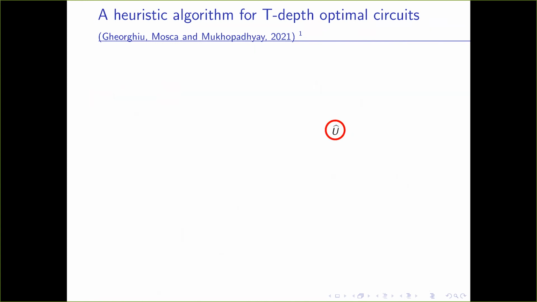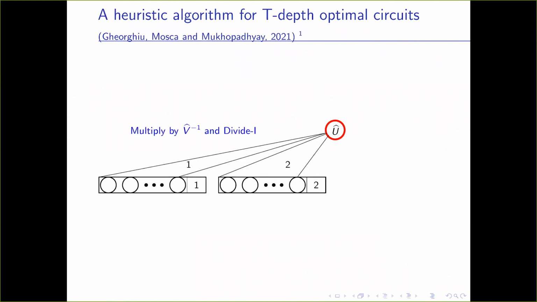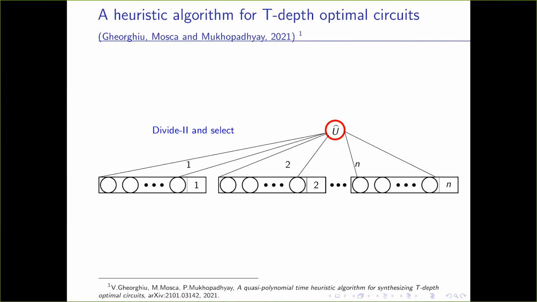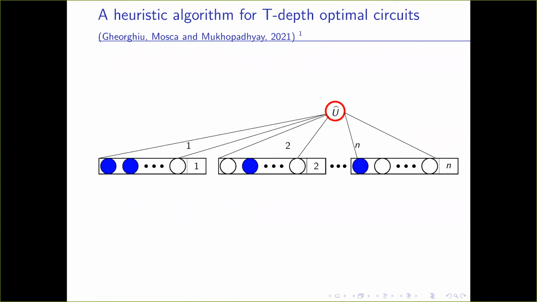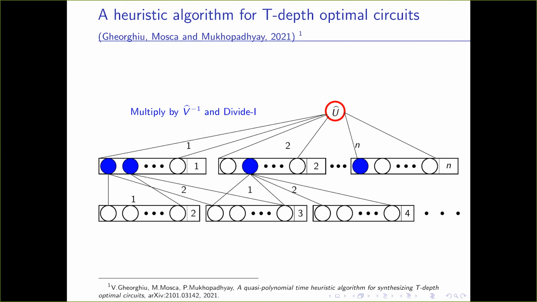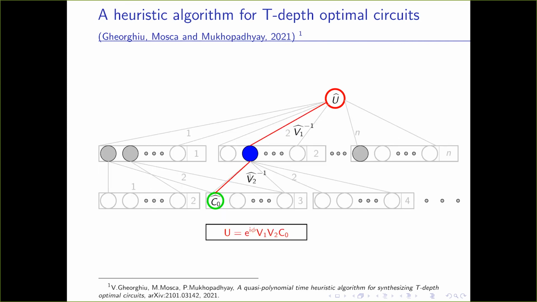This inner iteration looks as follows. We have the channel representation of the unitary. We multiply by V inverse and group these nodes into hypernodes. Then within each hypernode we divide the nodes further according to ST in Hamming weight and select the minimum cardinality set. Then we multiply these nodes by V inverse and divide into hypernodes. Within each hypernode, in this case we find that we have already reached a Clifford, so we return the path to this node. So U is in this case e to the power i phi, which is the global phase, times V1 times V2 times C0, and it has T-depth 2.